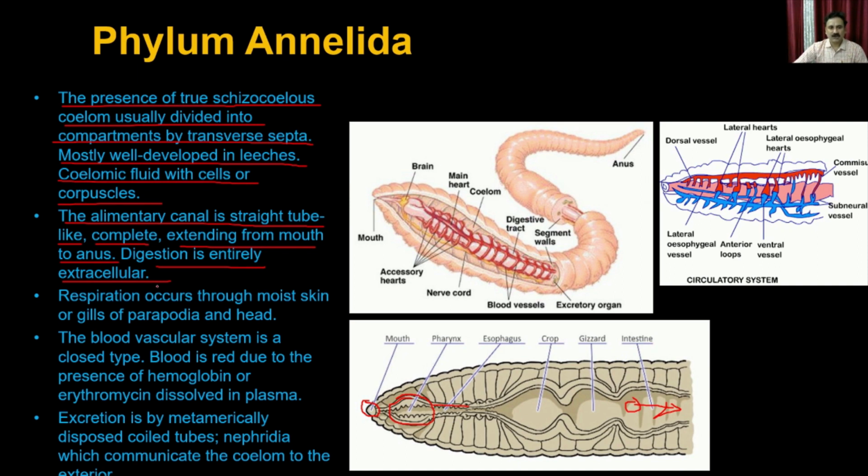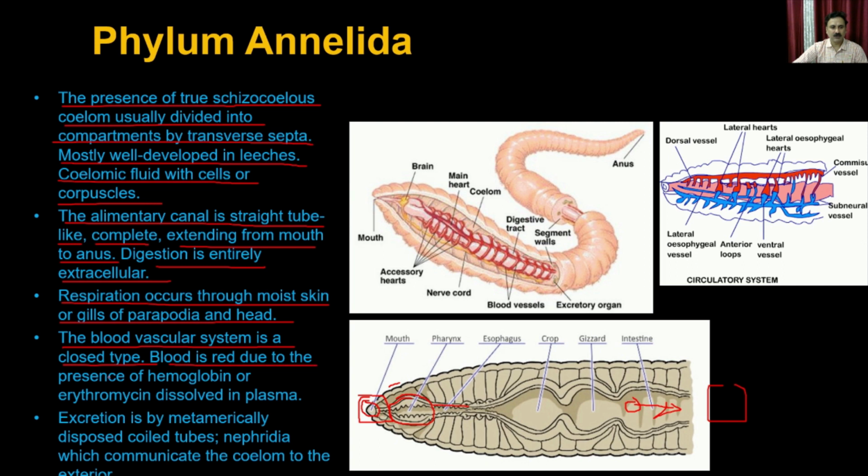So it has a complete digestive system, which means it has the mouth on one side and the anus on the other side. Respiration occurs through the skin or the gills of the parapodia and the head. So on the skin, it has the gills or the parapodia, through which it takes up oxygen from the outside. The blood vascular system is a closed type.